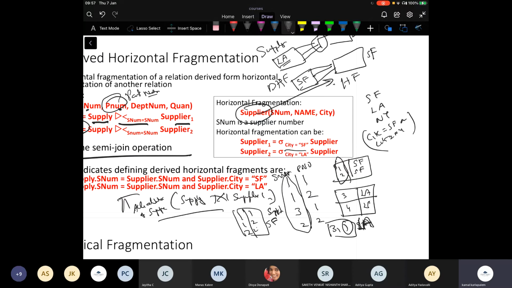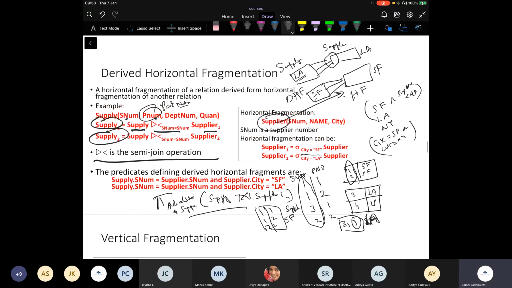So therefore, the number of fragments can be, in this case, 3, or I can say San Francisco and supplier number less than 40. That could be also another fragment. Yes, sir. So these domain values which are there determine the fragments. And so these predicates will be stored in our mapping. That's where we are coming to.